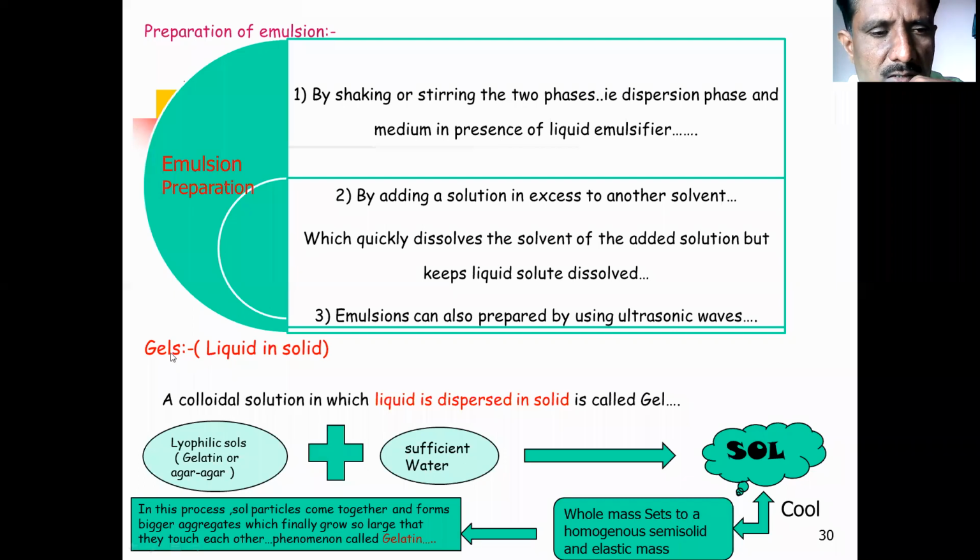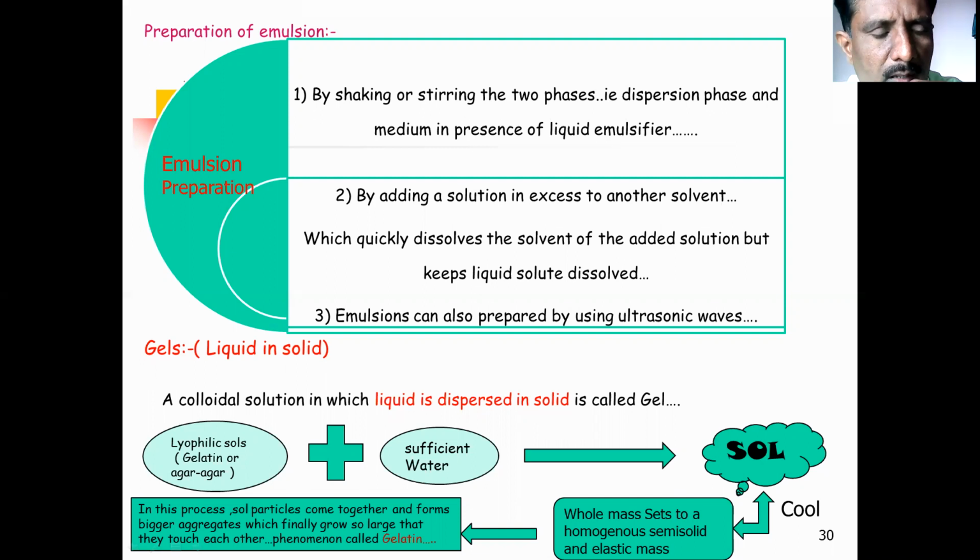If a liquid is dispersed in a solid, the resultant colloidal system is called a gel.